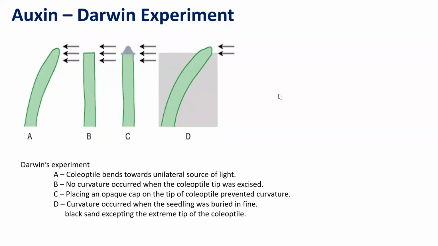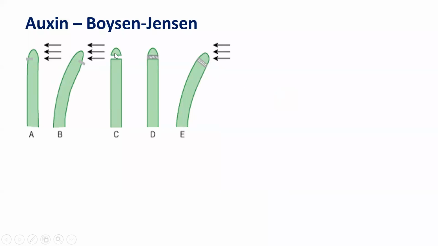So have a look at another experiment. The other experiment was done by Boysen and Jensen, and they experimented with mica. Sometimes a question is asked about who did the experiment with mica, right? It was Boysen and Jensen. Now let's try to understand what he tried by doing this experiment. First of all, he put mica at the shaded portion, and he put a light. What he observed was no bending. So there was no bending when mica was put at the shaded half. But when he put mica at the illuminated area, there was bending.